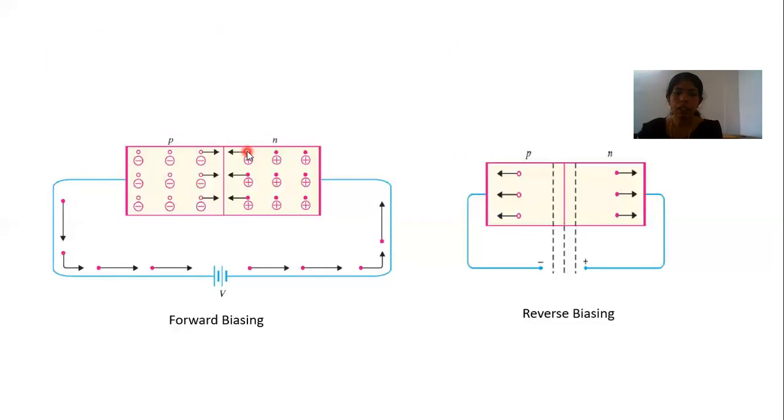Now we are going to discuss the PN junction. When a p-type semiconductor is suitably joined to an n-type semiconductor, this contact surface is known as a PN junction. Here the figure shows the PN junction just immediately after it is formed.